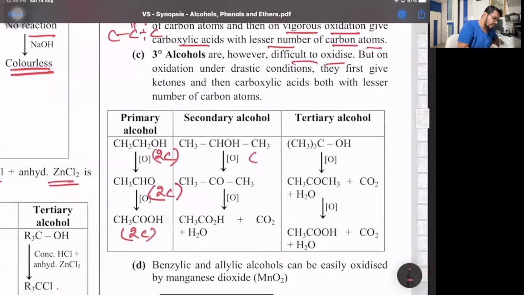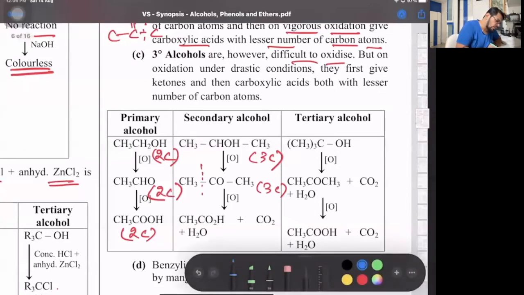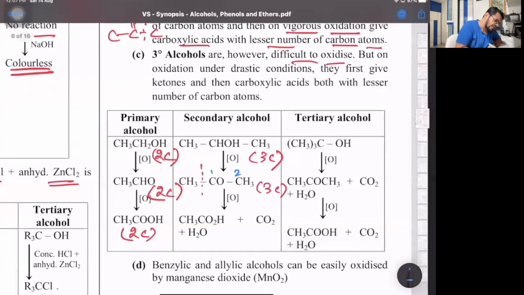Isopropyl alcohol, secondary alcohol, 3 carbon atoms. Acetone, 3. Now the bond breaks on either side. Both sides the groups are the same, so it breaks on any one side. If it breaks on this side, I get an acid with 2 carbon atoms, that's acetic acid. And the 1 carbon atom, on vigorous oxidation, breaks down to give CO2 and water. So a ketone, depending on the bulk of the alkyl groups, gets vigorously oxidized to give a mixture of acids containing fewer carbon atoms.